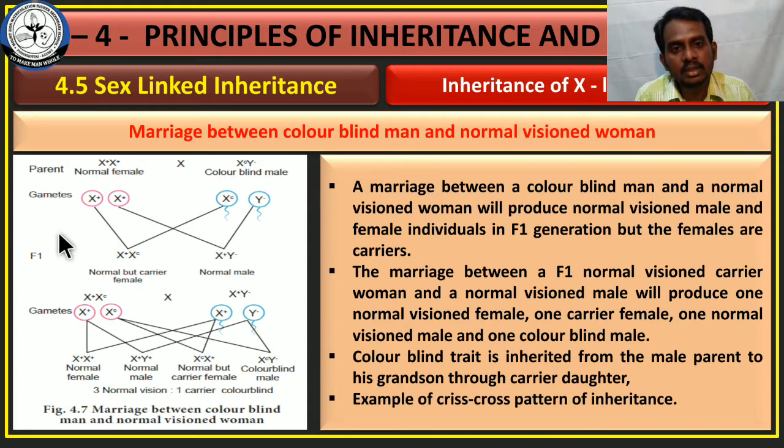But even though they are normal, here the females are carriers. Carrier means this defective gene was transmitted to this daughter from the father, because of the crisscross pattern of inheritance.